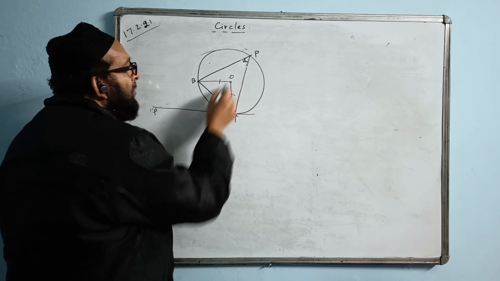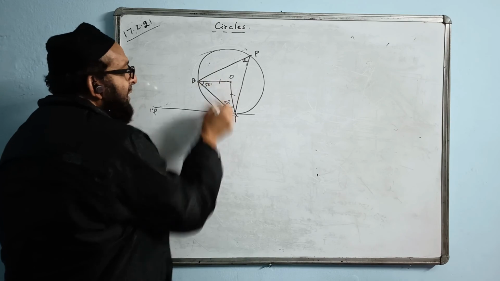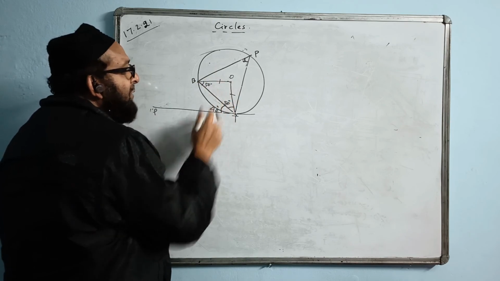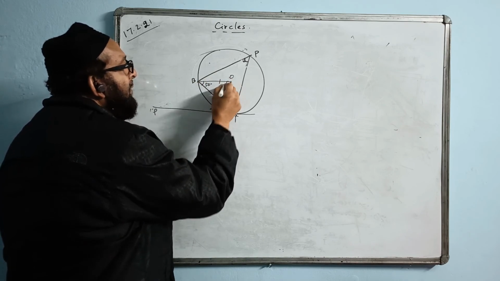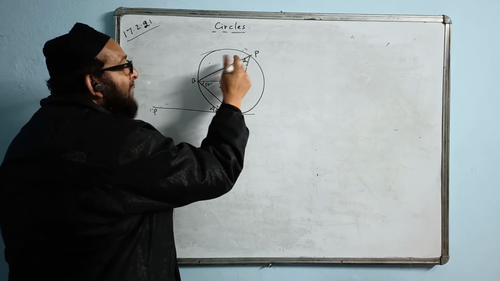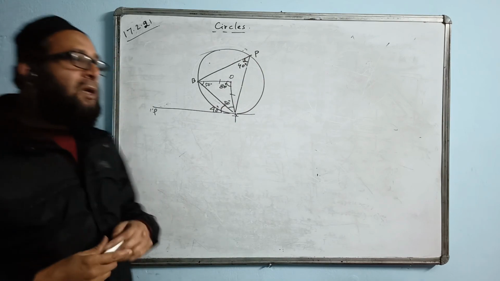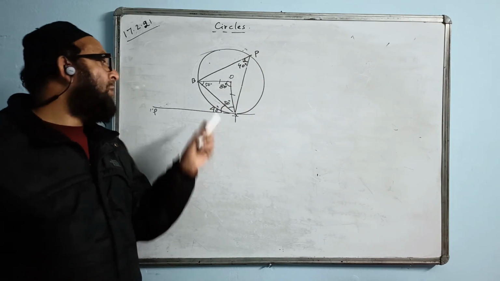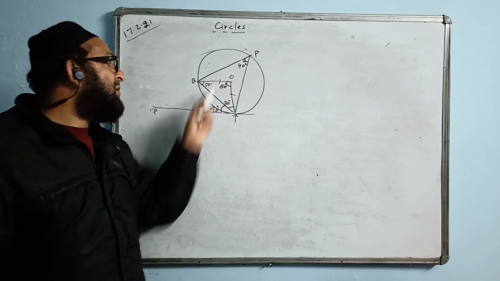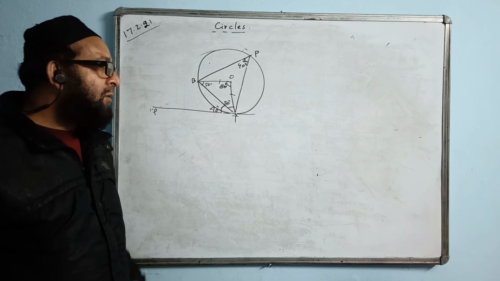These two are equal, OT and OT. Then this will also be 50, being an isosceles triangle. 50 plus 50 is 100, so this angle will be 80. Now, central angle and circumference angle: this is 80, and this will be half of it, that is 40. So this way you don't have to do it; you can directly use the property that these angles are equal, 40 and this will also be 40. Understood or not?